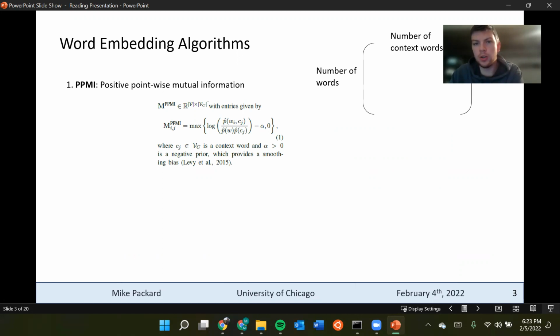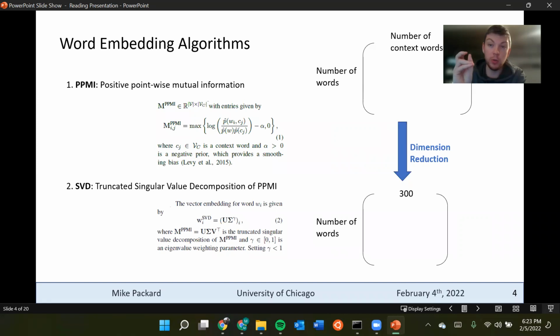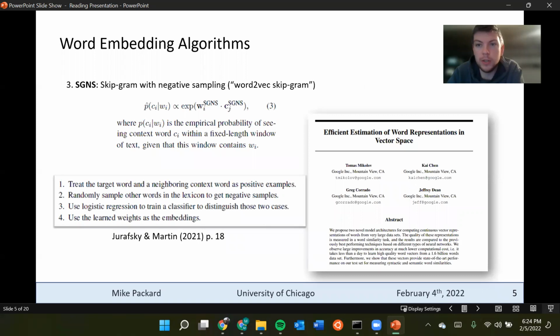Essentially what this does is constructs an enormous matrix, the number of words by the number of context words. And for each, it gives a measure of the mutual information. So the amount that the probabilities, how they relate to each other in information theory. Second, we have a dimension reduction technique on that big PPMI matrix. This is singular value decomposition. It's really common. They truncate at 300 features to create a much smaller matrix.